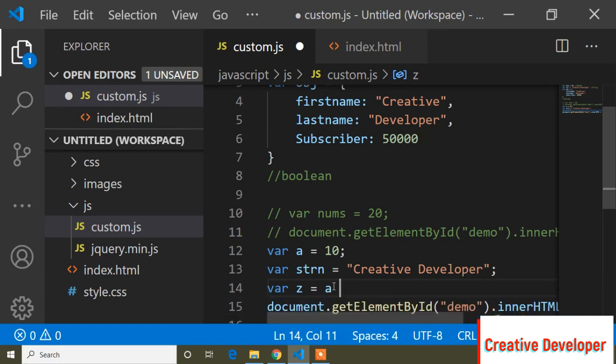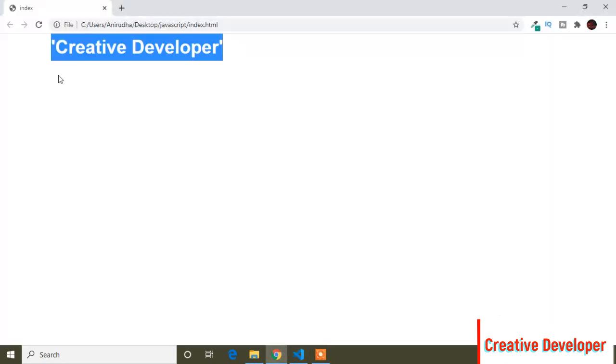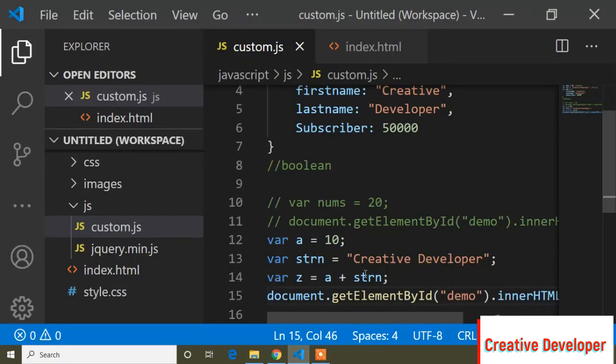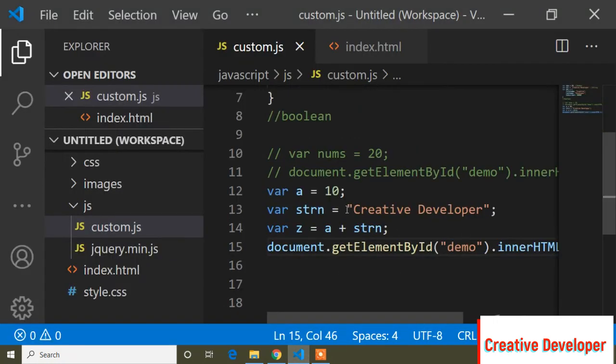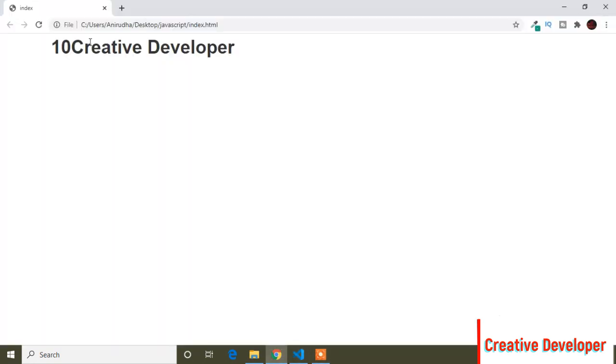So I will add a plus the variable string. Now I will print this z value, so here just z. So let's see what happened. You can see it's added 10 and creative developer. And now guys, if I want to add some space in between the 10 and creative developer, the string value, here if I add a space, it will be added, so you can see it there. So this is the syntax.